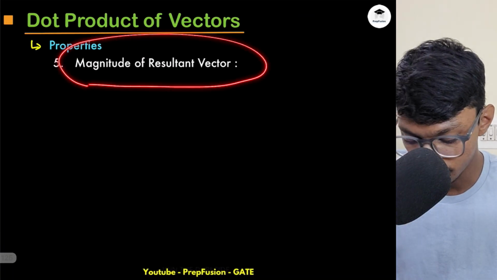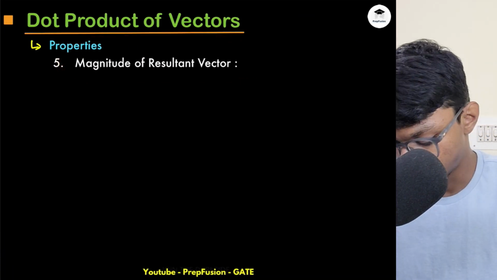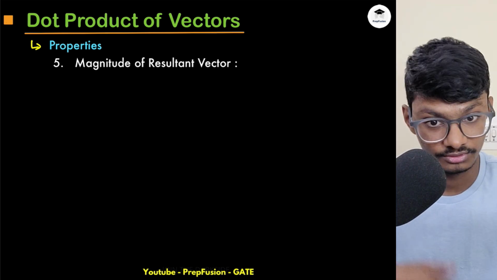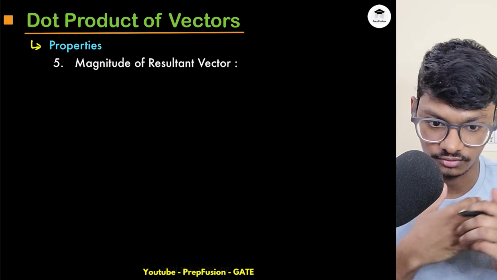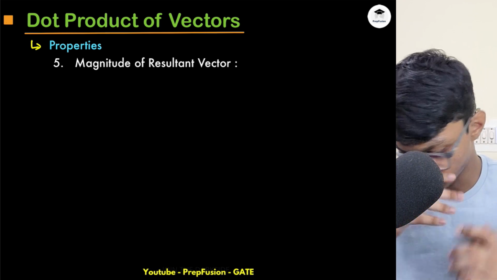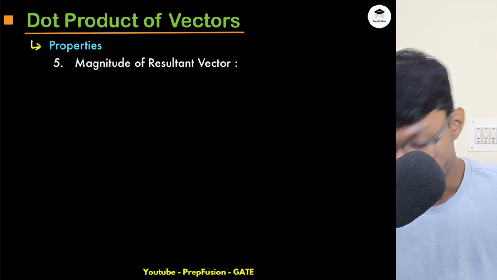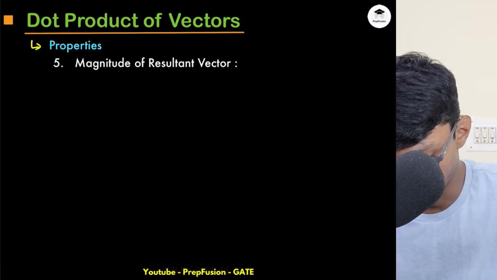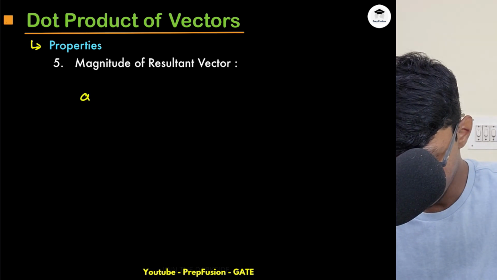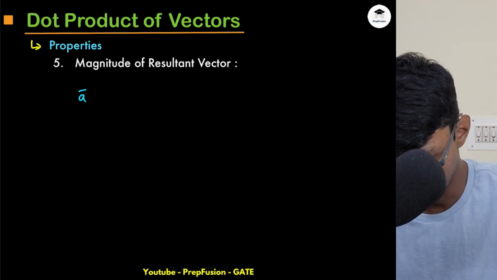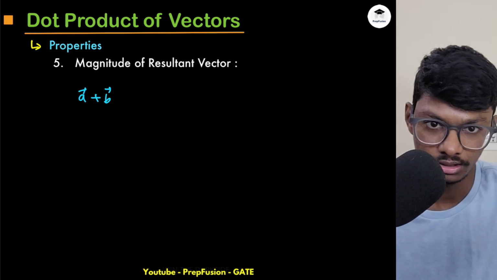Now the magnitude of the resultant vector. With the help of the dot product we can compute the magnitude of the resultant vector also. How? You have two vectors, a and b. You compute the resultant vector, a plus b, and you have to compute its magnitude.